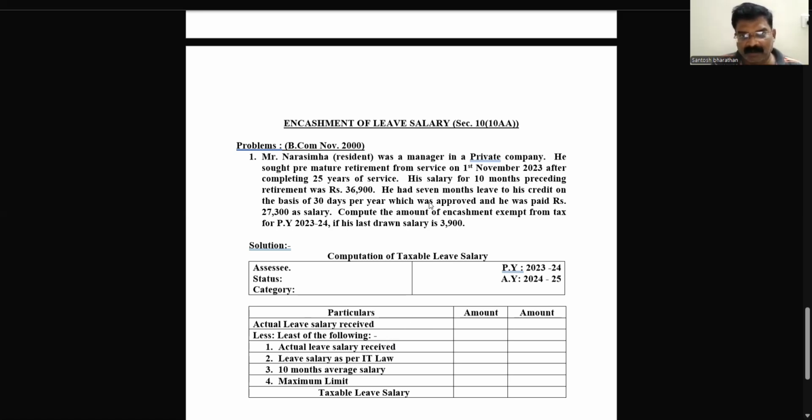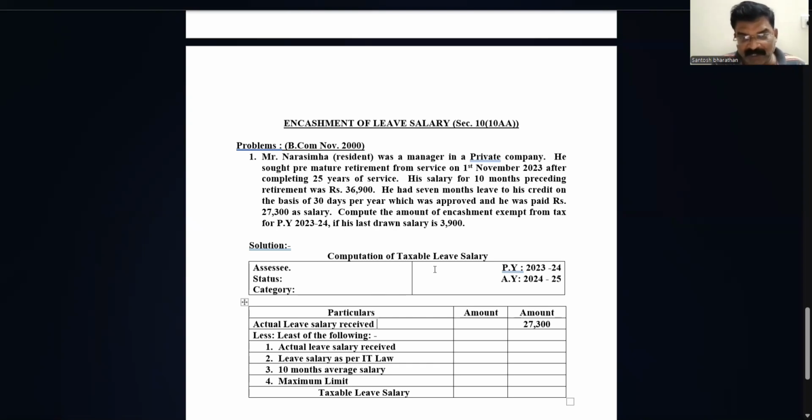We'll see. 7 months leave credit on the basis of 30 days per year was approved, and he was paid rupees 27,300 as leave salary. Here I mentioned the salary, but it's a leave salary. They have given in the problem 27,300 as leave salary, so directly I will write 27,300. But we need to see whether 27,300 is correct or not. That we will do in the calculation. What they say next: compute the amount of encashment exempt from tax for previous year 23-24, if the last drawn salary is 3,900. So where I will calculate the actual leave salary.